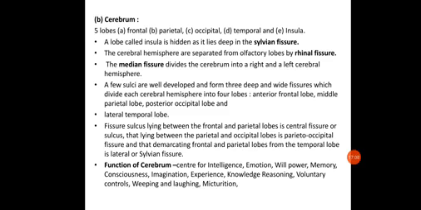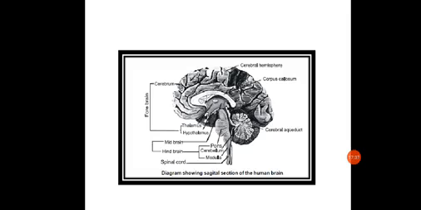Now the lobe called insula is hidden as it lies deep in the sylvian fissure. So the insula is not easily available to see, because it is hidden under the sylvian fissures. Which types of fissures are present in the brain? The cerebral hemispheres are separated from the olfactory lobes by the rhinal fissures.